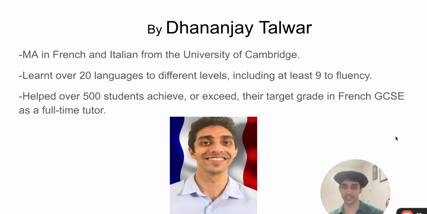So my name, first of all, is Dhananjay Talwar. I studied French and Italian for my MA at the University of Cambridge. I graduated back in 2015, and I've been in the field of education since that time, mostly as a tutor. I've learned more than 20 languages myself at different levels, but that includes at least 9 of them to fluency. And so it's something that I really, really enjoy. Of course, I'm very passionate about languages and language learning, and I'd like to impress this on my students and to motivate them in their language learning and help them to get to their target grades.